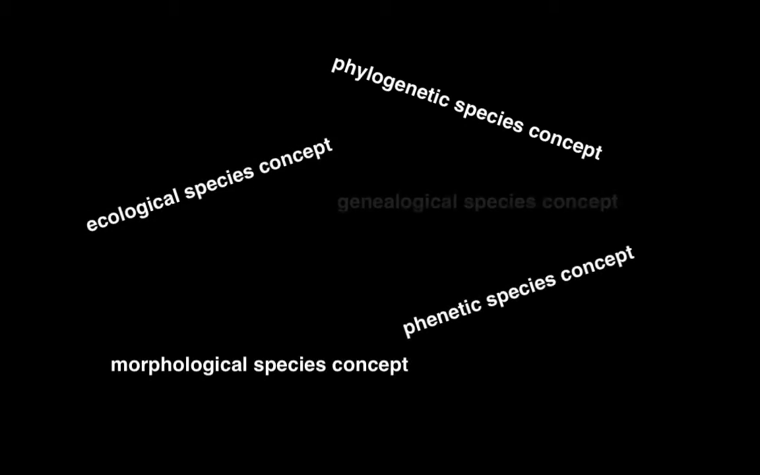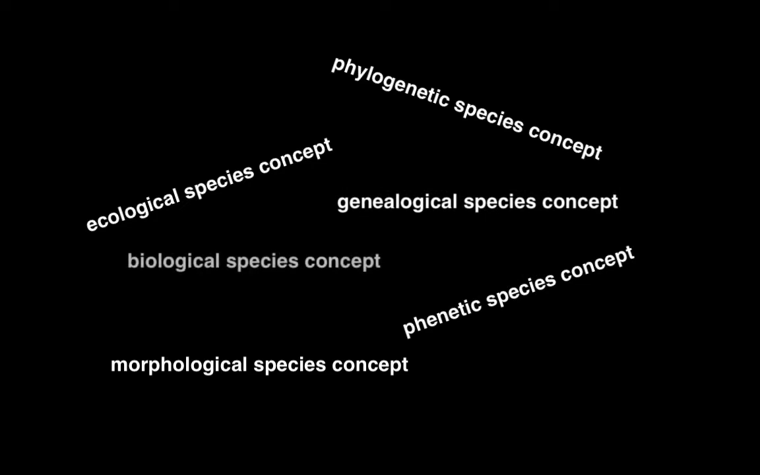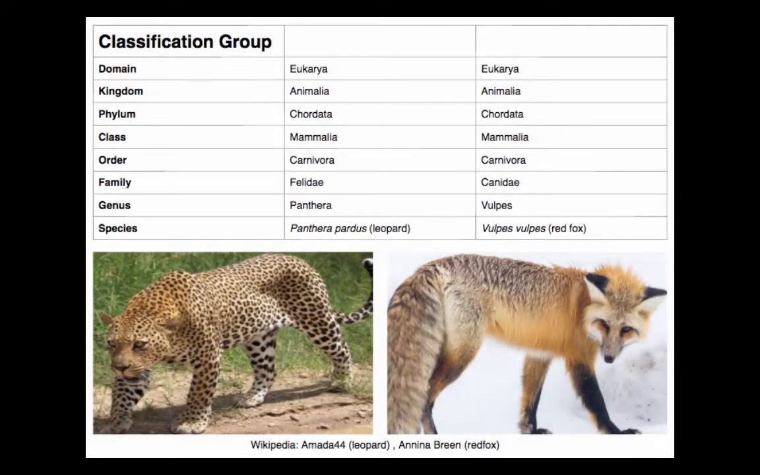Regardless of which species concept that you use, and there are others in addition to the morphological or biological species concept, there is a common way to denote the species. For example, humans, we're known as Homo sapiens. Well, let's talk through what that means. So let's look at two model organisms, the leopard and a red fox. You can see the species name of the leopard on the left in italics. You can see the species name for the red fox in italics on the right.